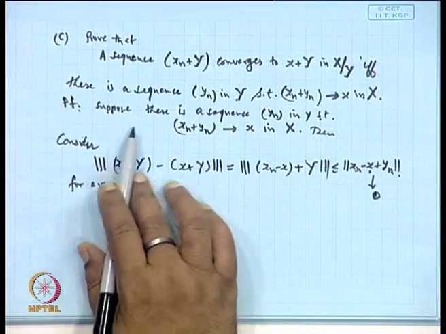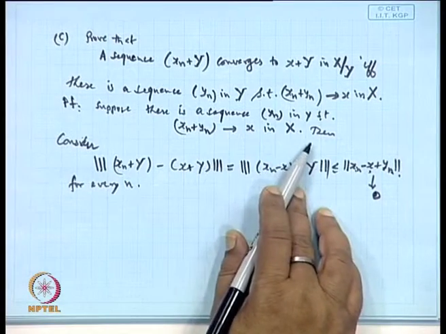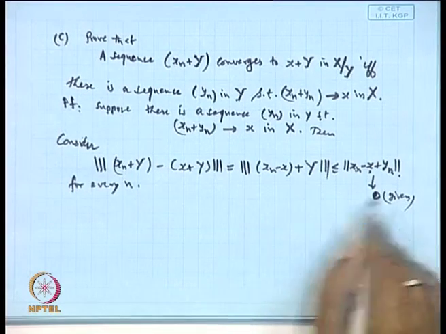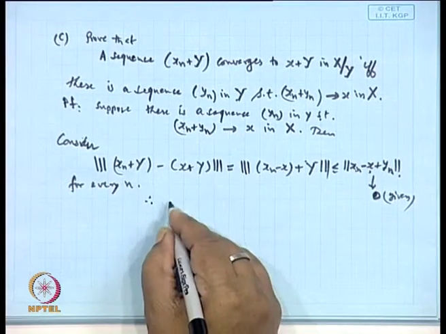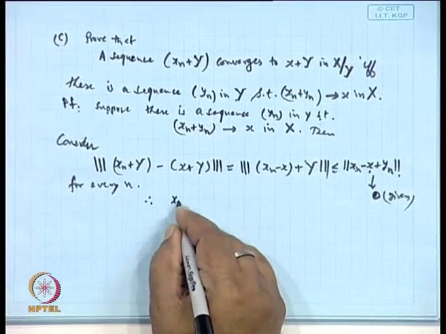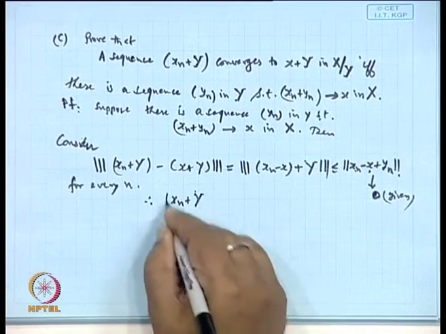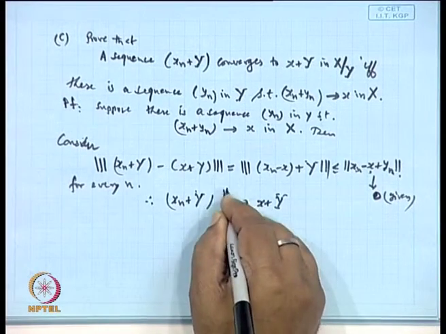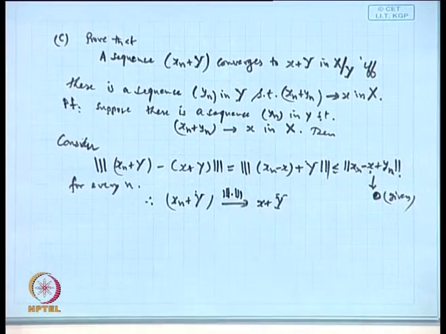We have assumed this, no? Suppose there is a sequence y_n such that this comes. So, this is assumed, this is given. Therefore, can you not say that this sequence x_n plus Y converges to x plus Y in the norm of this? Proved.